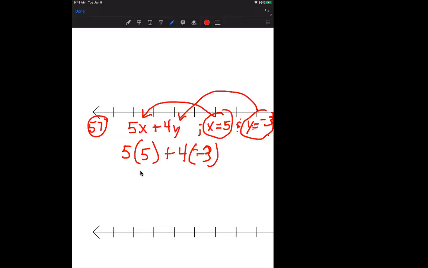So Emma, we're just going to go ahead and multiply across. 5 times 5, what does that give you? 25. Good. Next, we have a +4 and a -3. A positive and a negative make a? -12. Perfect. And then 25 minus 12? 13. You got it. Yes.